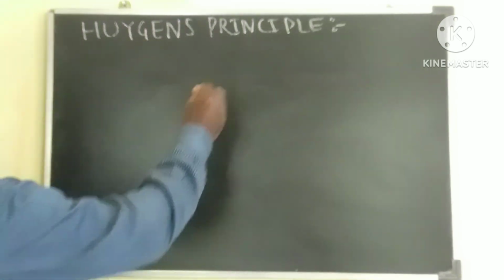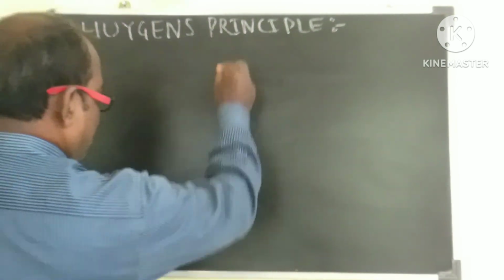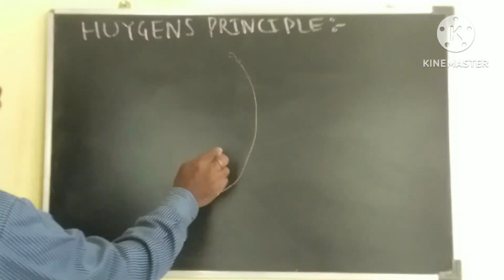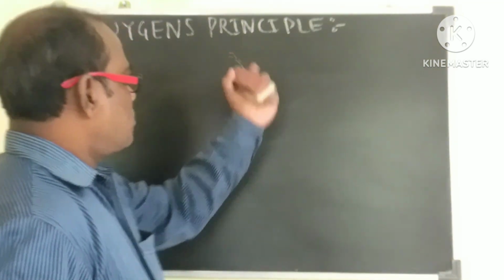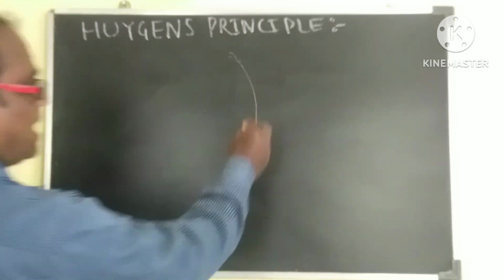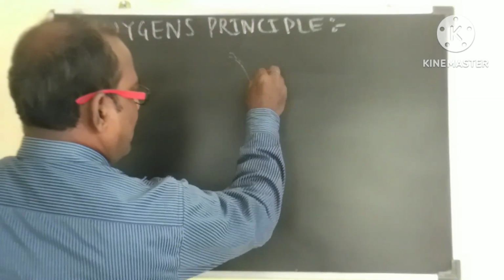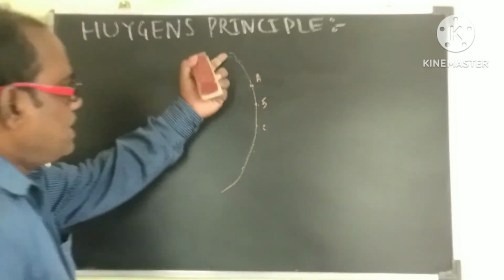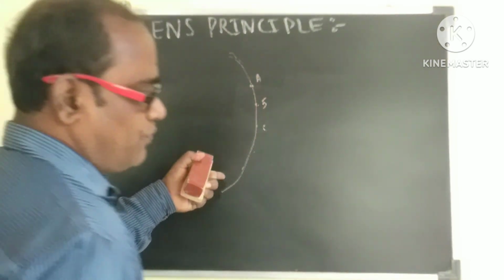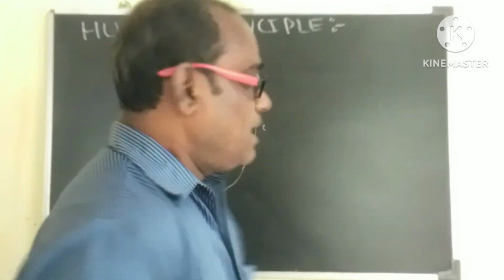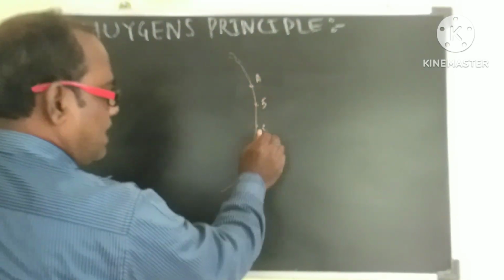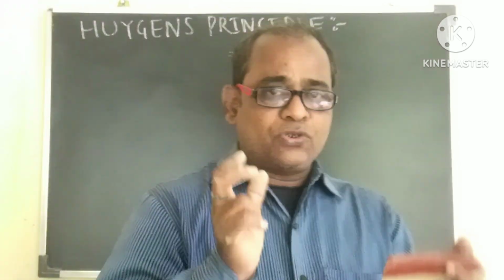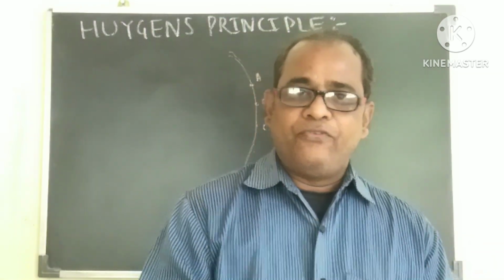Let us take a small portion AB as the primary spherical source of light, and let the different points A, B, C and so on be the points on this section. Finally, these points A, B, C, etc. also become the sources for the secondary wavelets.